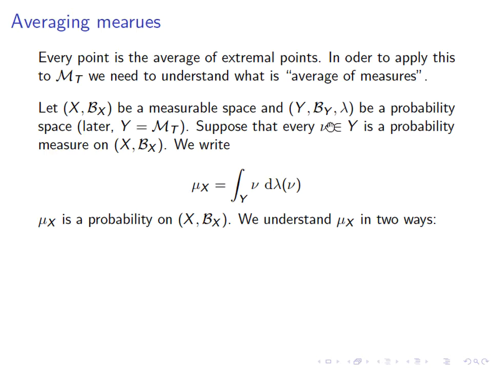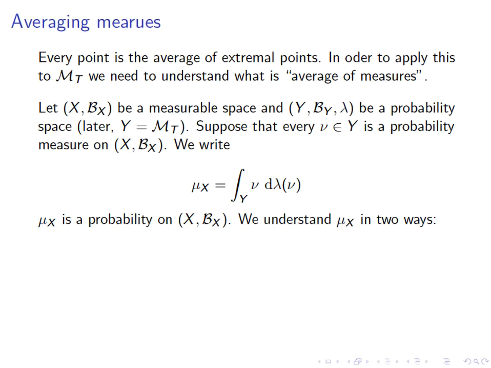It doesn't have to be all the probability measures in the world, but all the ones that we are interested in. And then we can average points of Y the way we always have. We can write the integral over Y of nu d lambda(nu). That's exactly what we had on the previous slide. And this time, because each one of the nu's is itself a probability measure on X, we're going to call this mu and claim that mu is a measure on X.